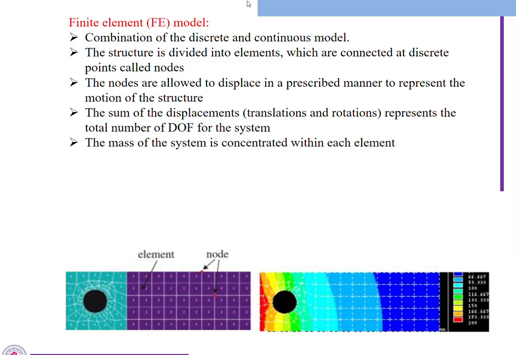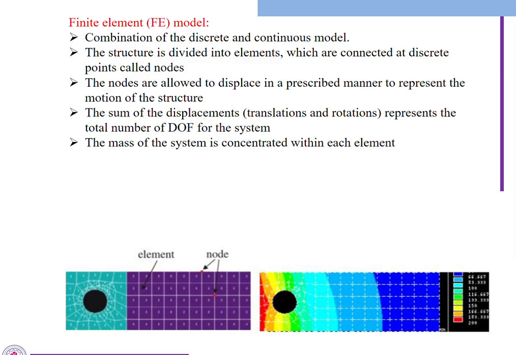Another one is the finite element method. This particular method is a combination of both methods, a combination of discrete and continuous models. In the first method, the lumped mass system, we discretize the structure. In the continuous system we distribute continuous, equal masses over the structure.